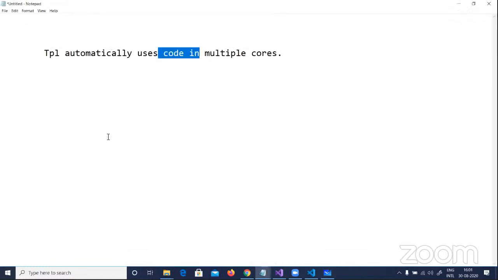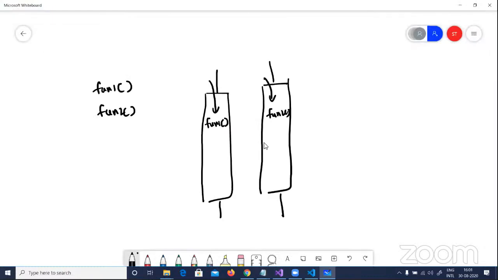So, that statement out here, that TPL automatically uses multiple cores. In other words, both of my functions will run parallelly. But there can be a situation with thread affinity.